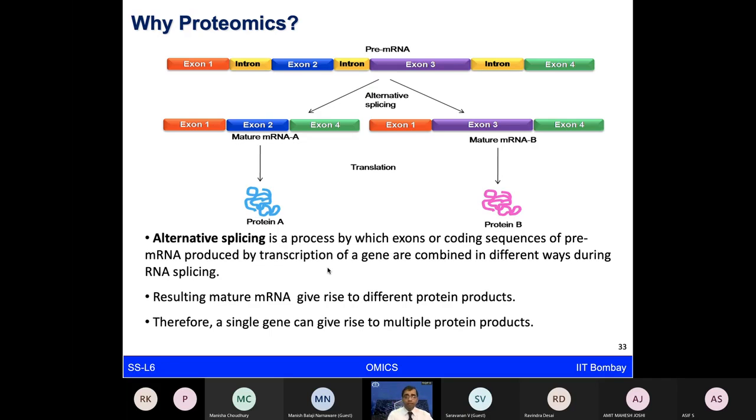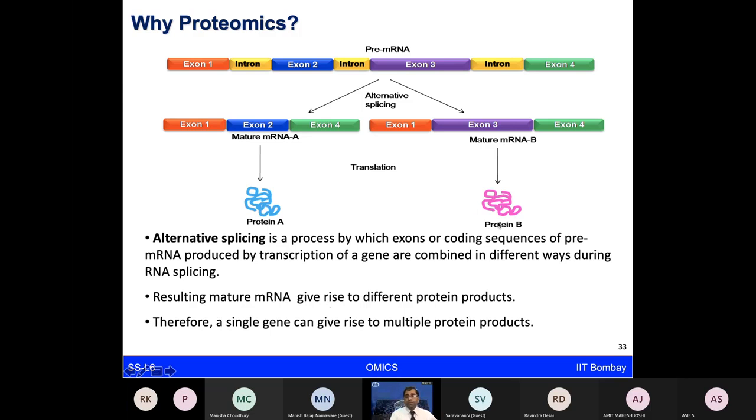Therefore, the mature mRNAs give rise to different protein products. And if you want to relate this to why we say genomes are simple and proteomes are complex, it is because multiple proteins can be formed from this.